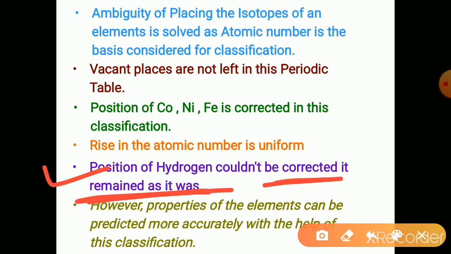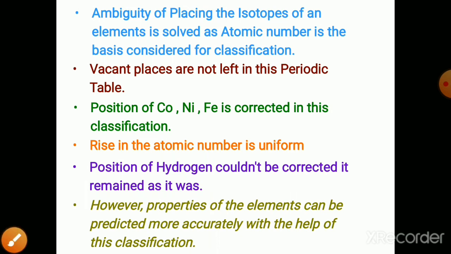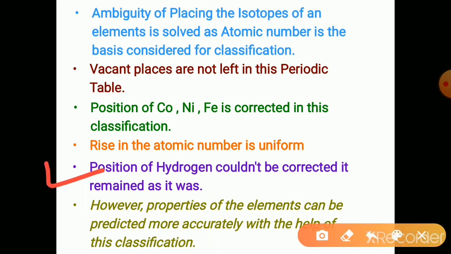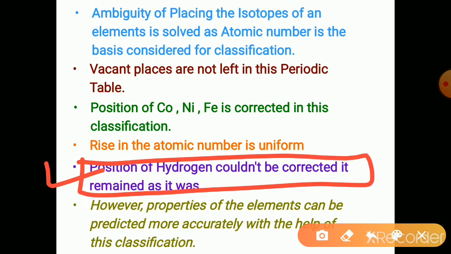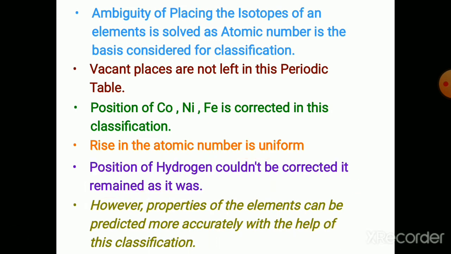Hydrogen shows similar chemical properties with the alkali metals and the halogens, though it is placed with the alkali metals. Here also its position is not corrected. Hydrogen is placed along with the alkali metals. In the alkali metal group, it finds the topmost position.